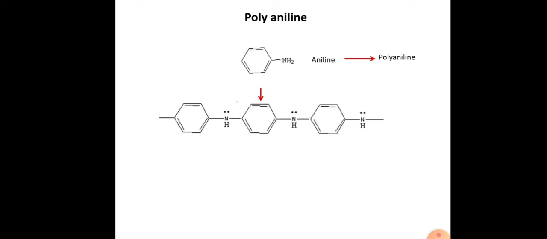All right. Now let's see about the polymerization of aniline to polyaniline. The formula for aniline is C6H5NH2. Aniline on polymerization gives a structure like this, and it can also be written this way when n number of aniline molecules are taken and polymerized. Conductivity in polyaniline is due to delocalization.